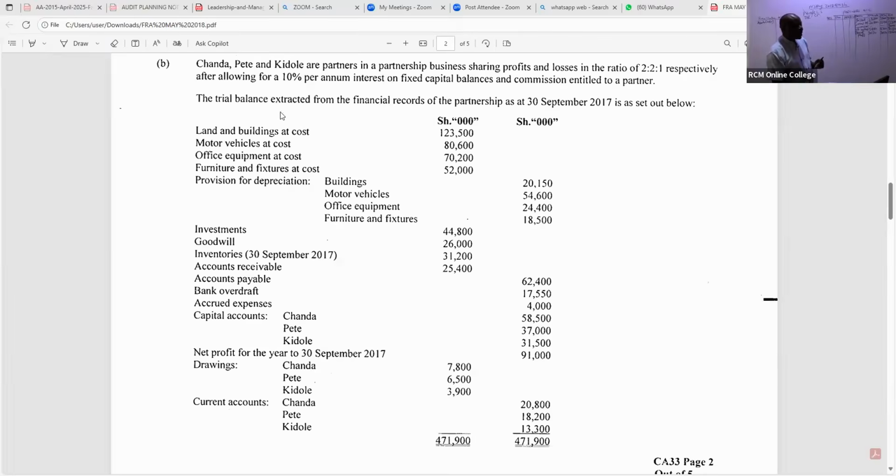In the trial balance, we can see here the trial balance extracted from the financial records of the partnership as at 30th September 2017 is set out below. So you can see we have here land and the buildings. We have motor vehicles at cost. We have office equipment at cost. We have furniture and fixtures. And then you can see we have provisions. So ask yourself, amongst these assets, which assets were taken up by the limited company?